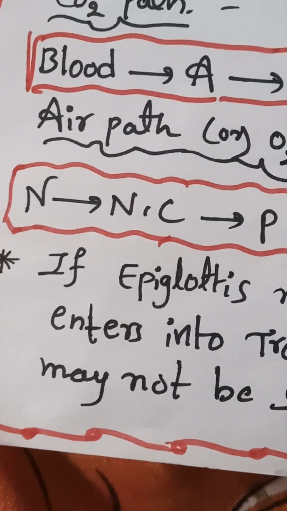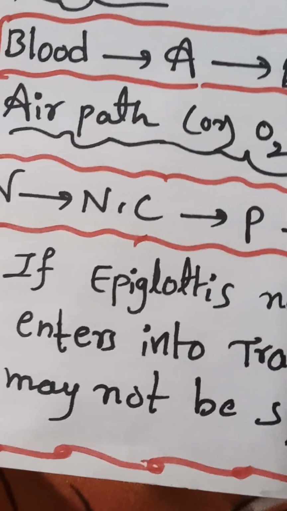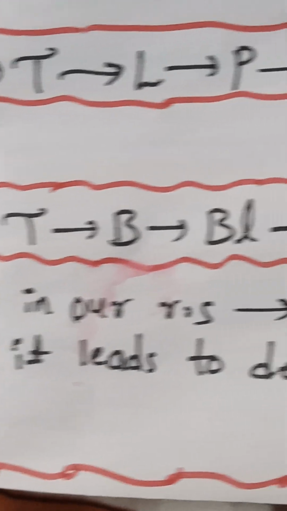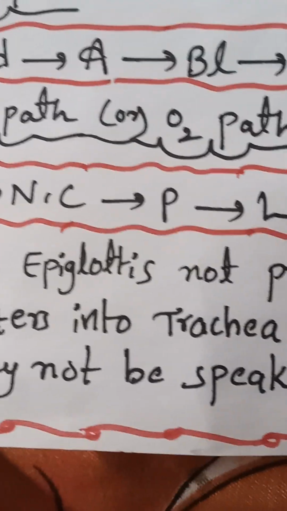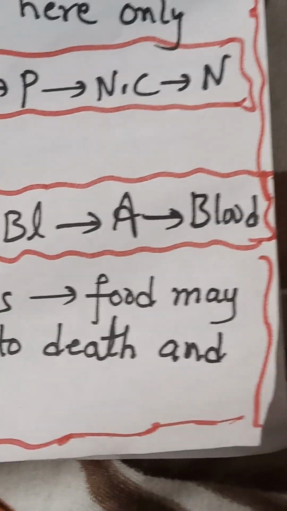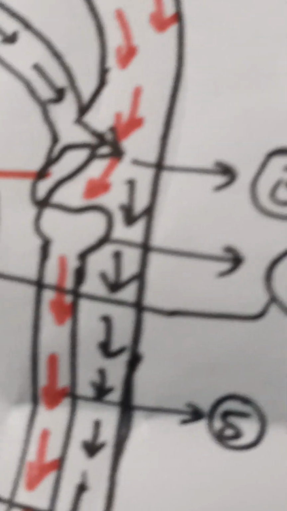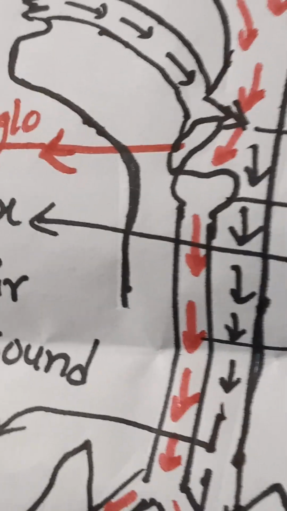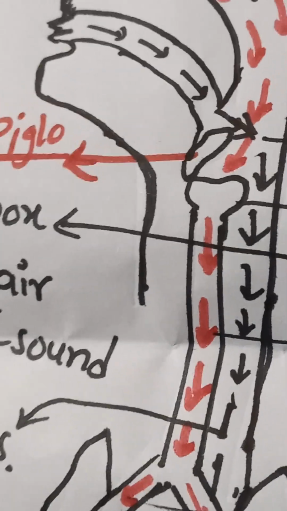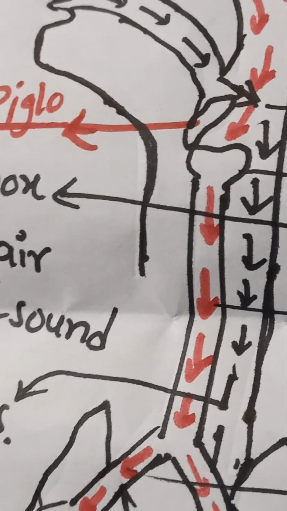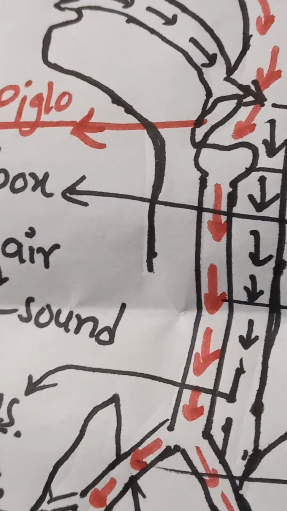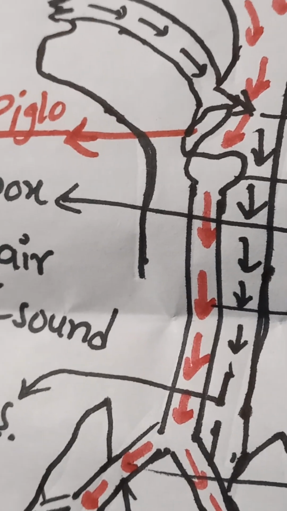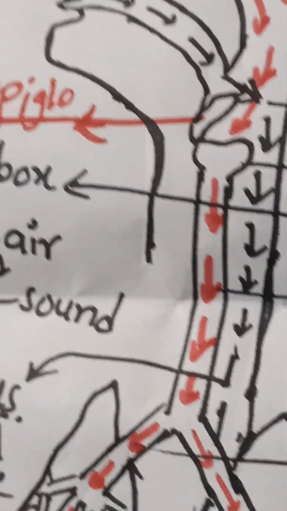So here one important part is there, no, that is the epiglottis. If the epiglottis is not present in our respiratory system, food may enter into the trachea and it leads to death, and we may not be able to speak. Because without the epiglottis, the lid is not there, so the food enters into the windpipe, no air passes, and the vocal cords will not vibrate, so sound will not come from that. We may not be able to speak if the epiglottis is not present.